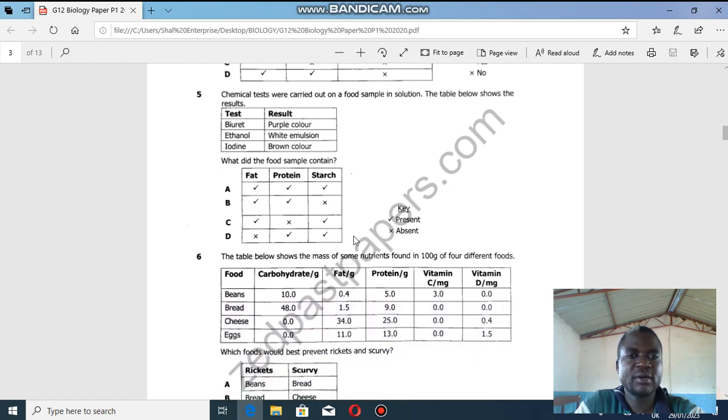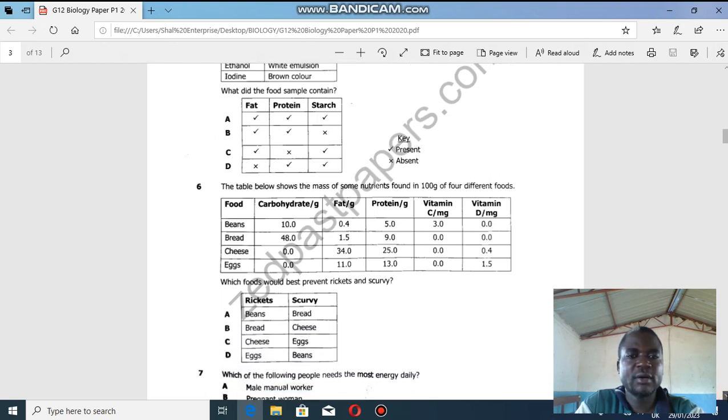So from here, what did the food sample contain? I know that brown color indicates starch is not present. So I'll go where starch is not present. Okay, starch not present. Then protein is present because of purple color, and fat is present because of white emulsion. So B is the best answer. So I've eliminated the useless information from there.